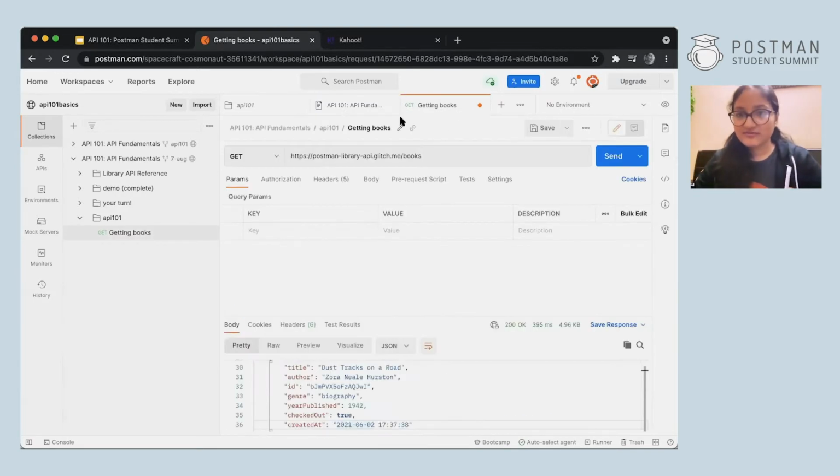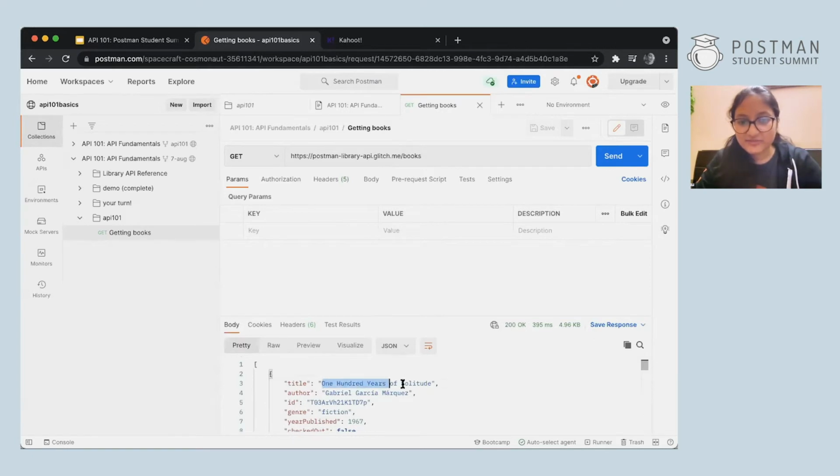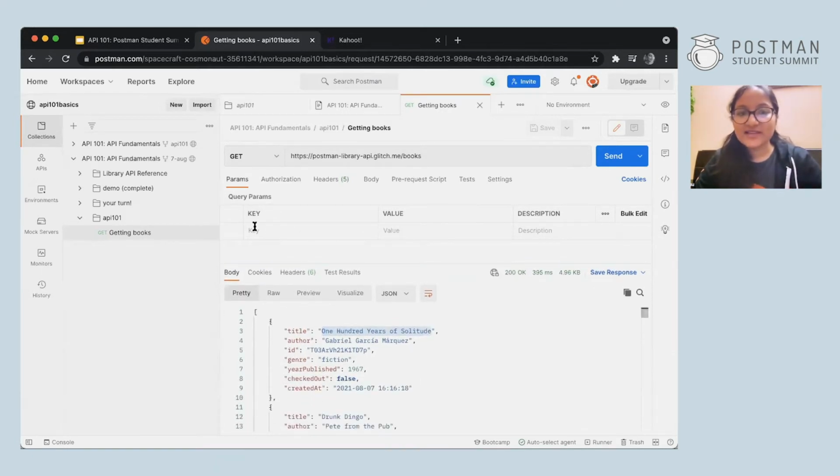We'll go back to the GET request we made, but make sure you continuously keep saving the request so that none of your progress is lost. You can just save by clicking over here or click on Control S. Now, let's select a book. Let's select this first one. Okay, I want just this one. All right. So I can add a query parameter.